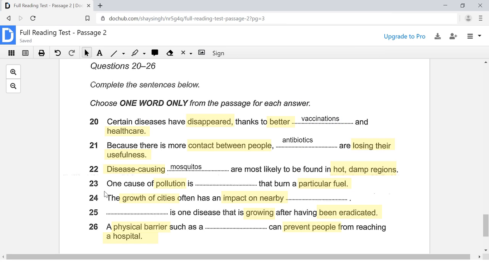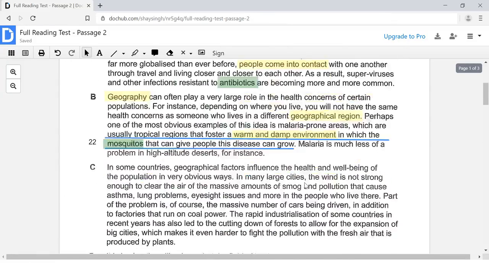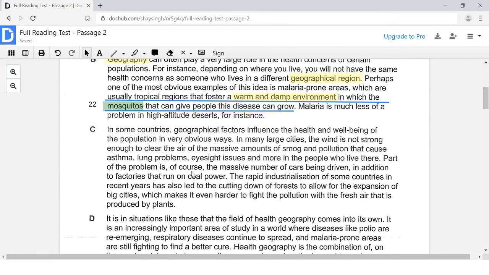Now let's move on to question number 23. Here we are looking for pollution and particular fuel. Those are our keywords. So the question says, one cause of pollution is dash that burn a particular fuel. So something burns a particular fuel. Let's find out. 22 was here, so 23 has to be down here.